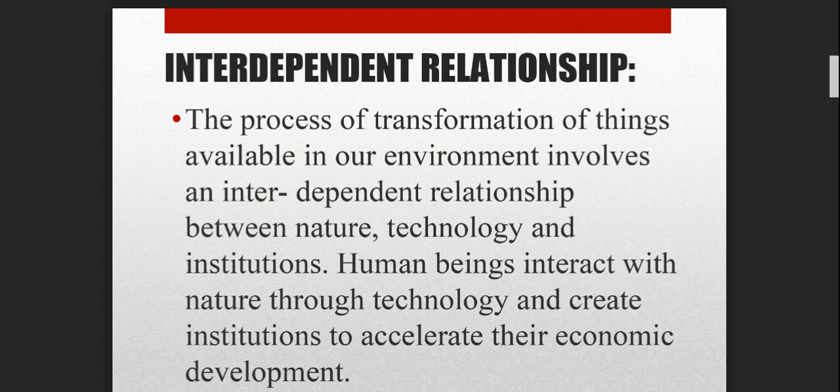Whatever things are available in nature, human beings can use, and human beings can use them with the help of technology, right? And we can create institutions from them. So basically human beings are the main part, and we are talking about three different subparts, that is nature, technology, and institutions, right? So human beings play a very crucial role in this case.